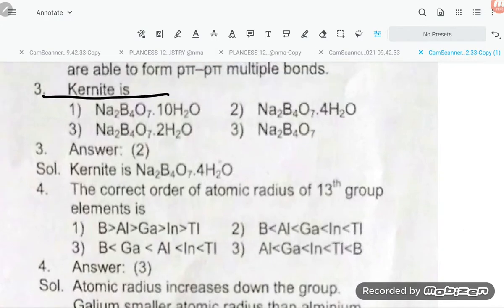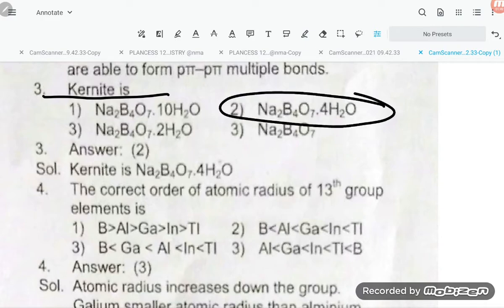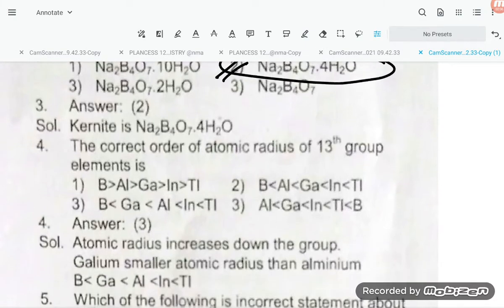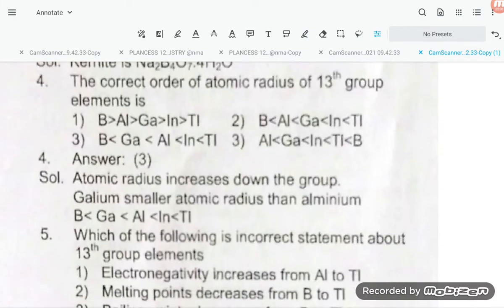Kernite. What is kernite, student? Sodium Na2B4O7.4H2O. This is what is known as kernite, that you please memorize. This is the ore of boron. Boron is extracted from kernite, Na2B4O7.4H2O.